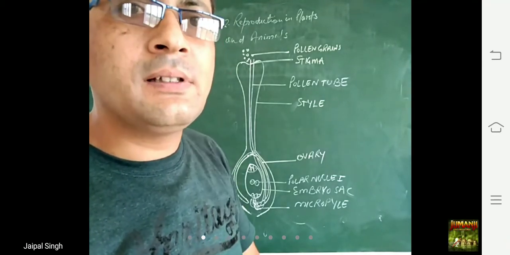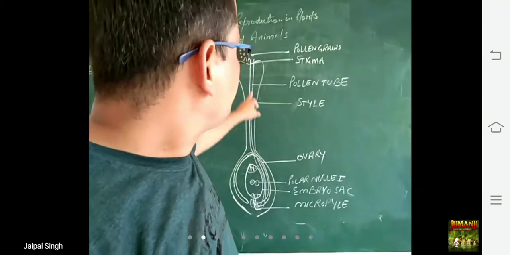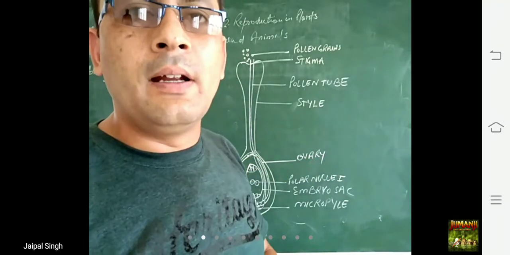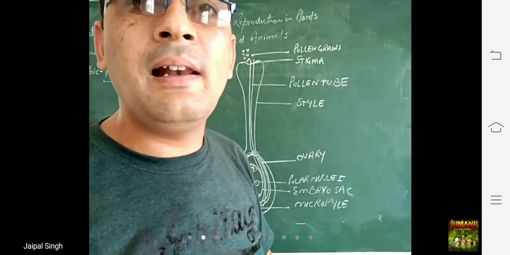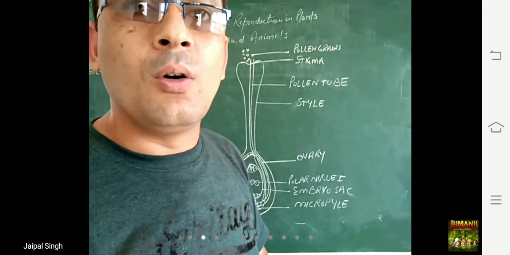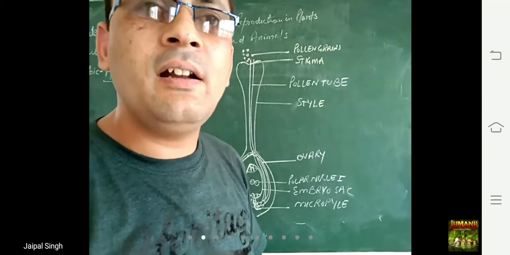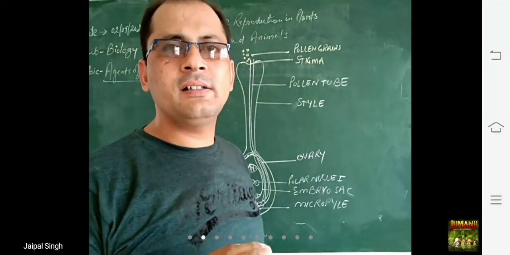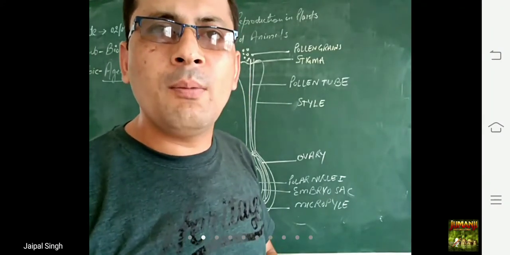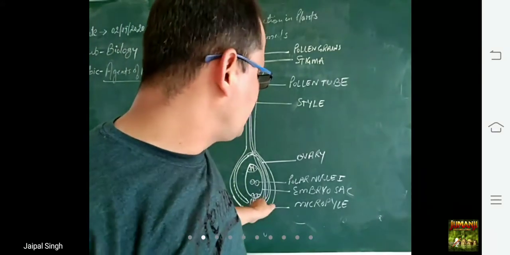Now what happens? Listen very carefully. The pollen tube carries two male gametes. One of the male gametes fuses with the egg.